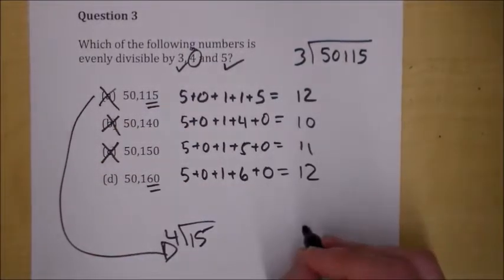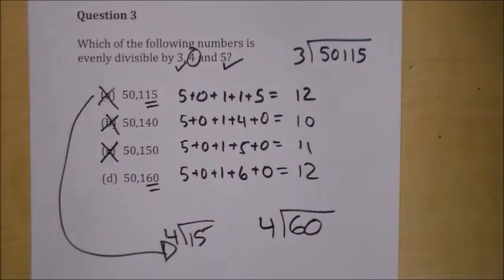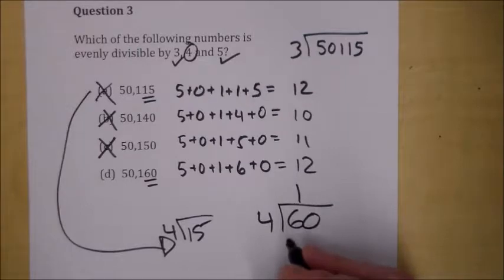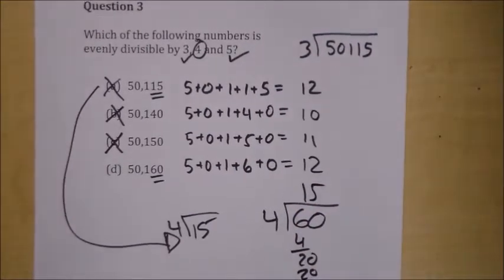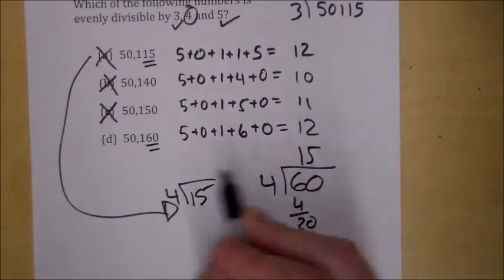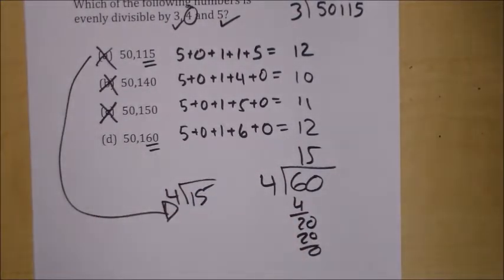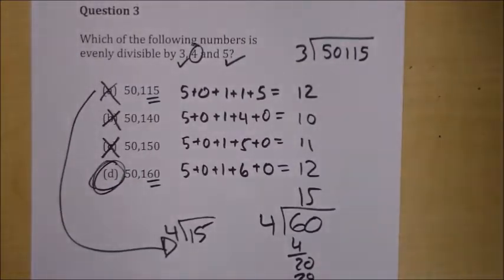That leaves us with this, but we can also confirm that by saying 60 is evenly divisible by 4, right? Because, you know, 1, 4, 2, 0, 5, 2, 0, 0. Okay, so that's evenly divisible by 4. So we know that this entire number has to be evenly divisible by 4. And there's our answer.